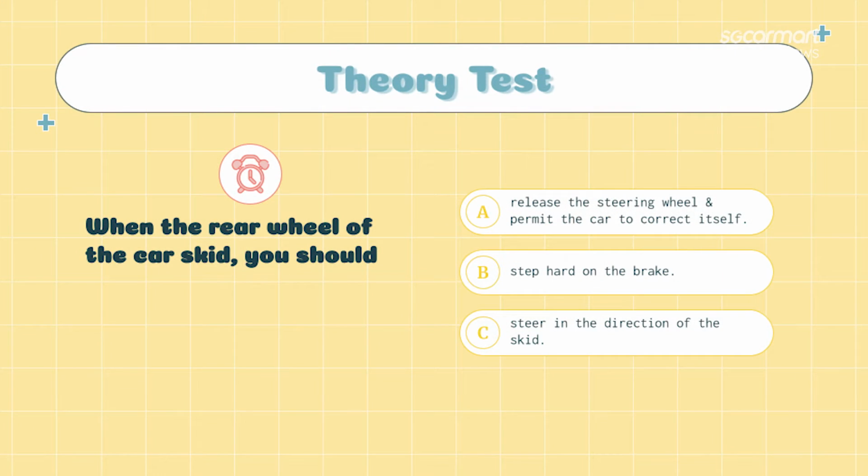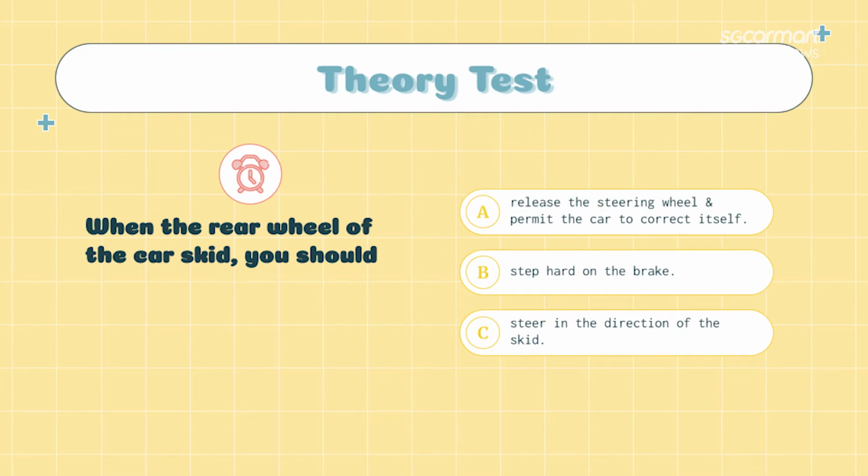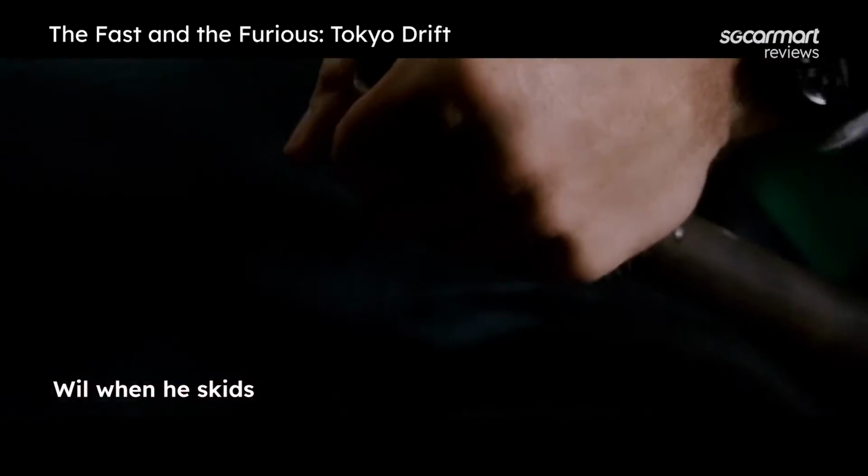Okay, when the rear wheel of the car skids, you should A. Drifter! Pull handbrake. A. Release the steering wheel and permit the car to correct itself. B. Step hard on the brake. Or C. Steer in the direction of the skid. Pull handbrake option, I learned from Han from Fast and Furious Tokyo Drift. Alright, I got my answer. I'm almost confident again that I'll screw this up.